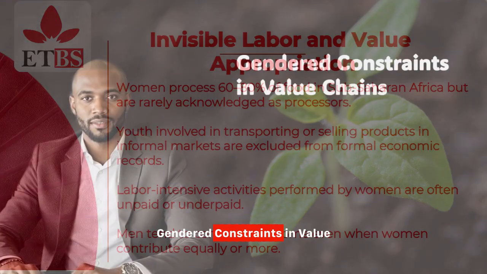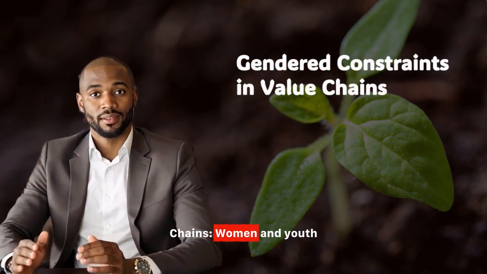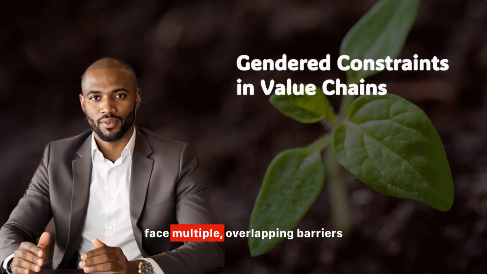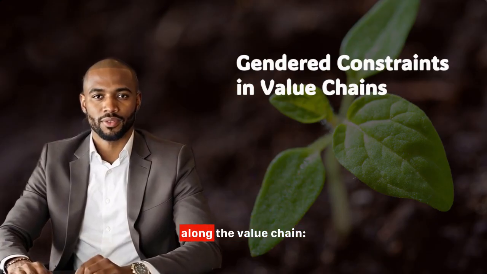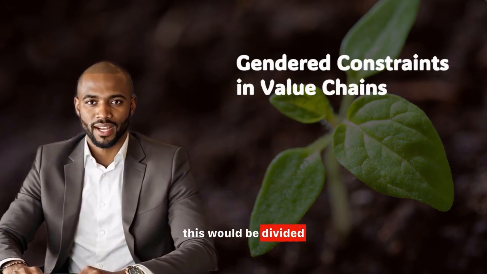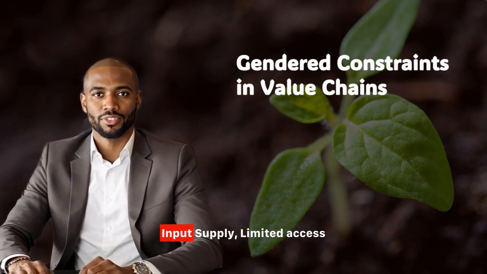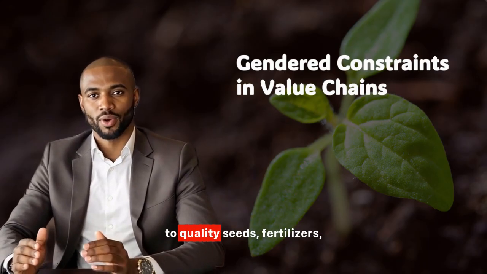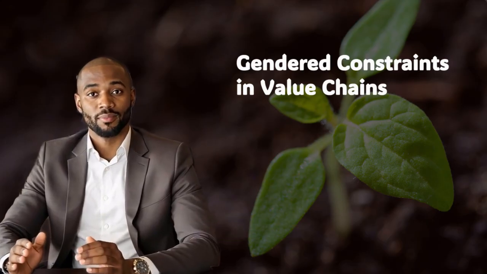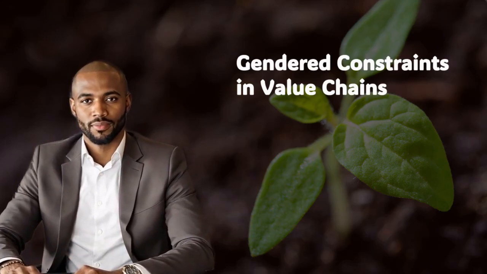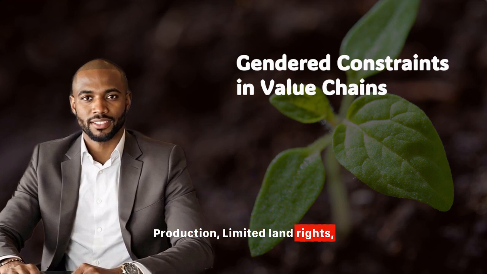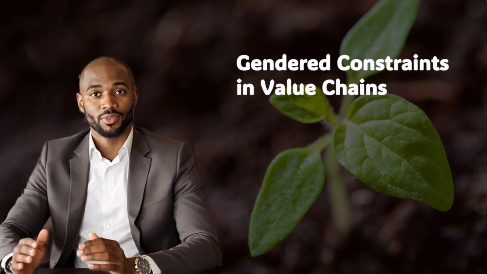Gendered constraints in value chains. Women and youth face multiple, overlapping barriers along the value chain. This can be divided into area and constraint. 1. Input supply: limited access to quality seeds, fertilizers, machinery. 2. Production: limited land rights, lack of extension services. 3.